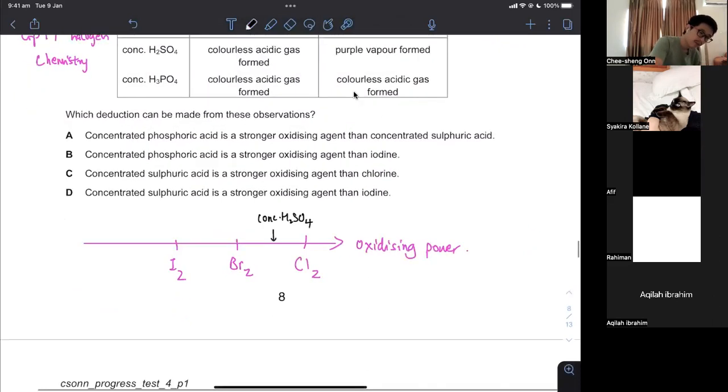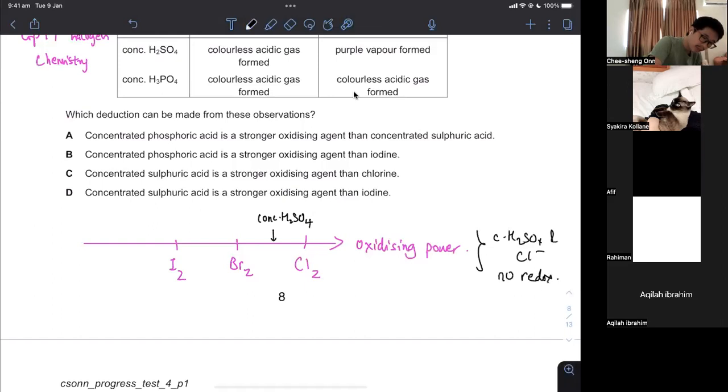So we know that concentrated sulfuric acid with chloride cannot oxidize chloride to chlorine, because concentrated sulfuric acid is a weaker oxidizing agent than chlorine. So it will only undergo an acid-base reaction with Cl-. So no redox. That is the key thing. Only acid-base. But then you will see that concentrated sulfuric acid is a stronger oxidizing agent compared to Br2 and I2. So this can oxidize Br- to Br2. This can oxidize I- to I2.